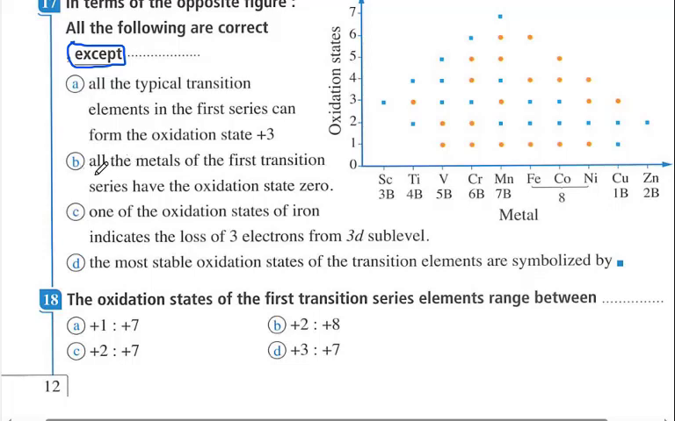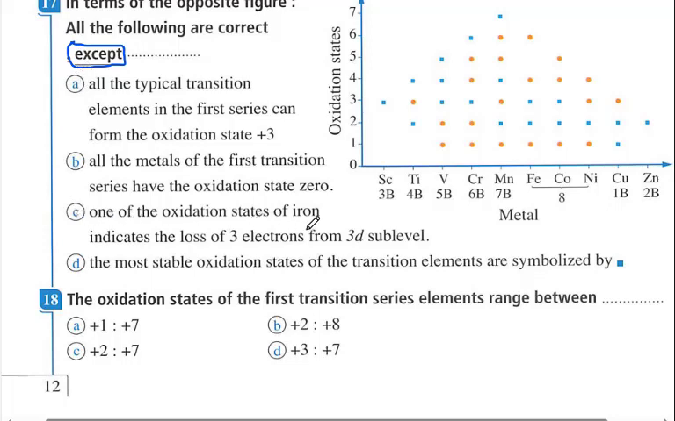So B, all the metals of the first transition series have the oxidation state 0. The elemental state of each metal, and it is found in nature, by the way, is 0. So it is correct for all elements in the periodic table. So we will not choose this, as it is one of the correct choices. We will choose the exception, which is wrong.